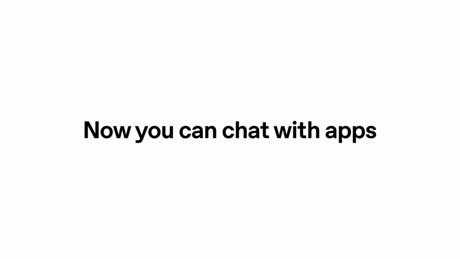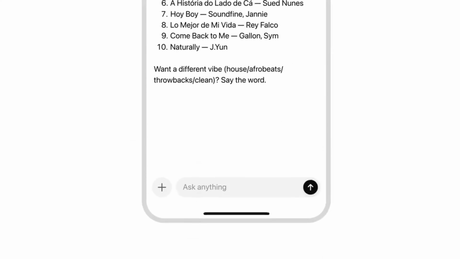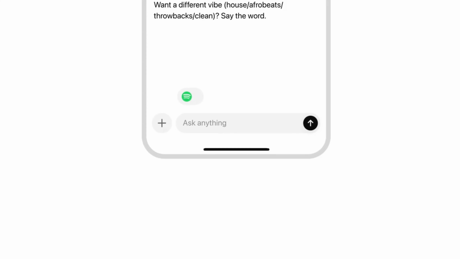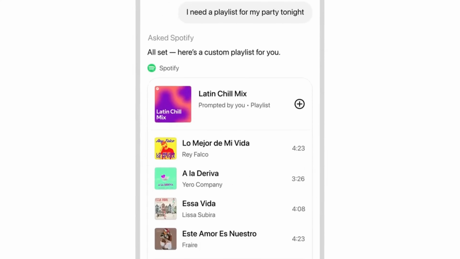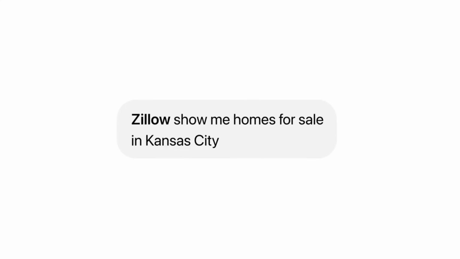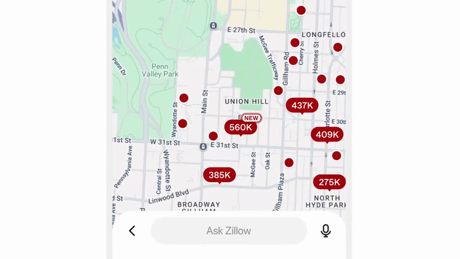So apps within ChatGPT is effectively a way that you can access different sites as well as their functionality directly within ChatGPT. Say, for instance, if you want to connect to something like Spotify and make something like a playlist. ChatGPT can do really well at creating things like playlists, but this takes it a step further where it will actually go and create a functional playlist on Spotify.